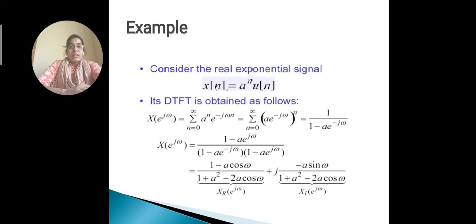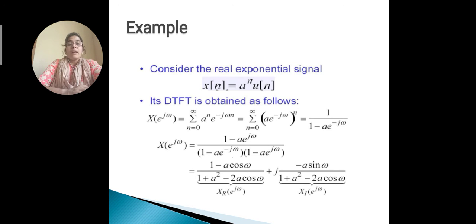Okay. If we put this x of n in the definition of DTFT, then X of e to the power j omega equals summation n equals minus infinity to plus infinity a to the power n u of n e to the power minus j omega n. But from the definition of u of n, this limit will be changed.